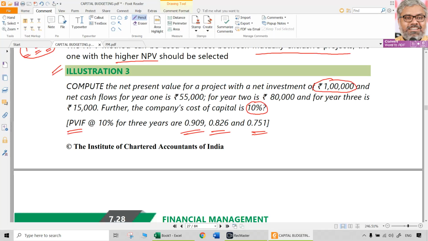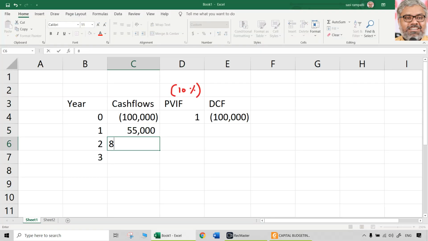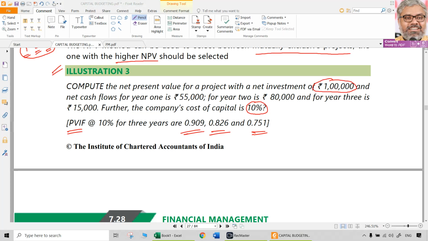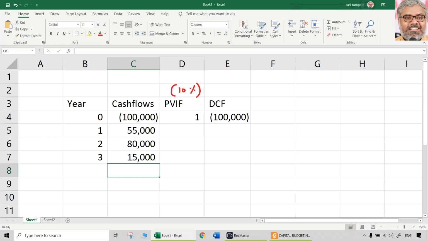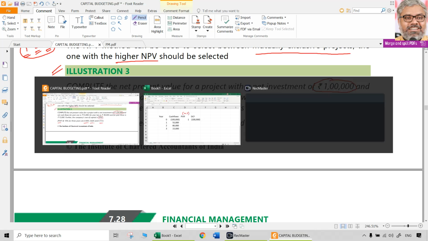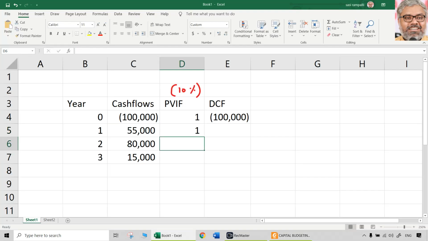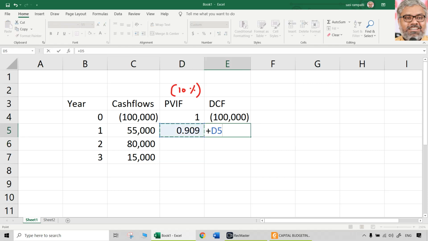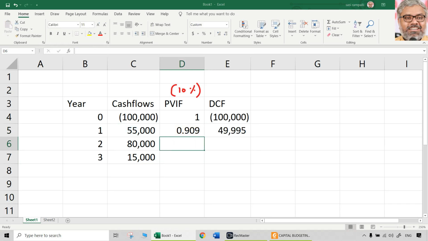Year 1, 2, 3: 55,000, 80,000, 15,000 are the cash flows which are going to occur. But are they really worth that much? No, they are not worth that much. They are worth less than that, because the present value of them is going to be only 0.909 for 1 rupee. So for 55,000 rupees, how much will that be? This much only. Same way, 0.826, and same way 0.751. These are the discount factors or PVIFs which are already given at the rate of 10%.